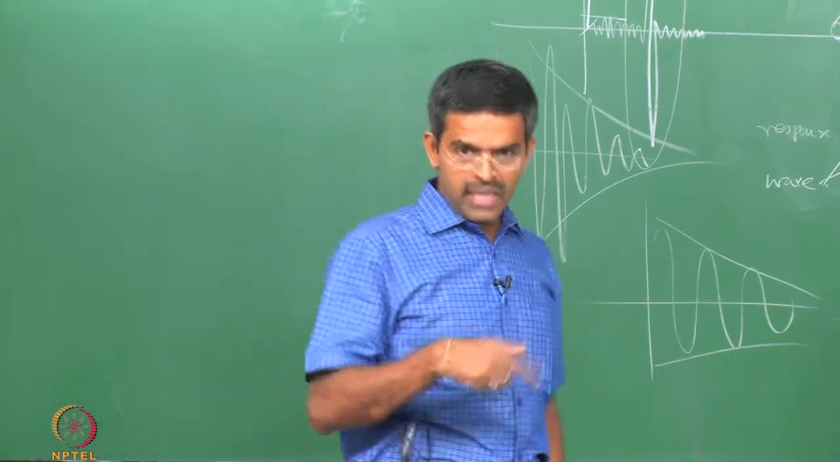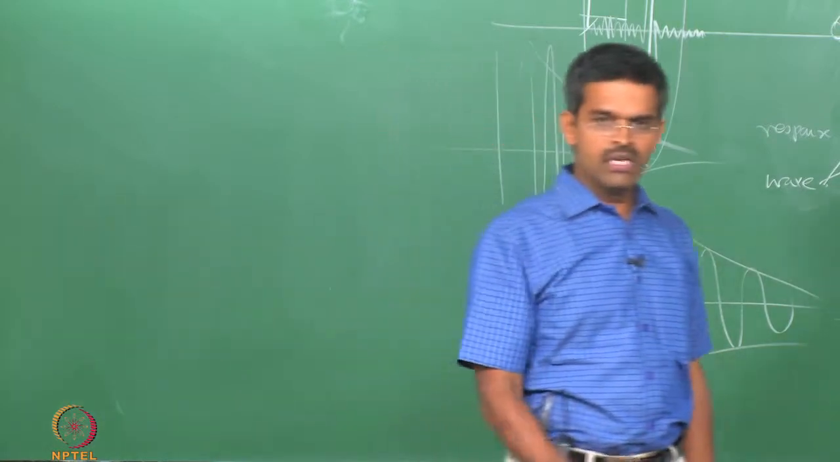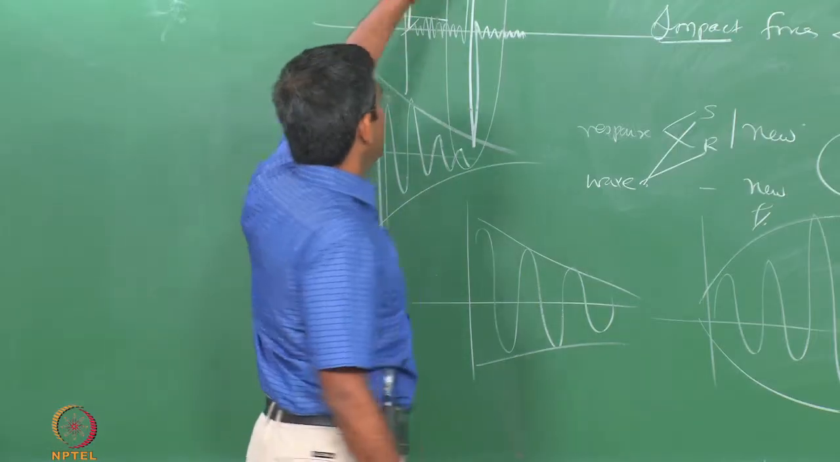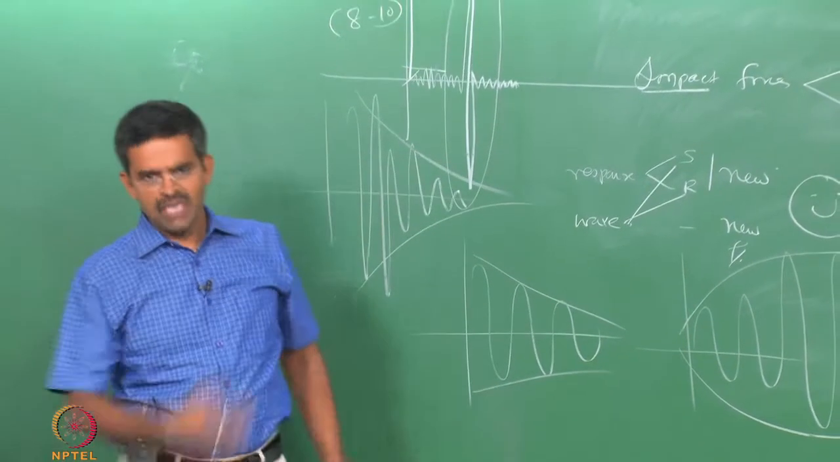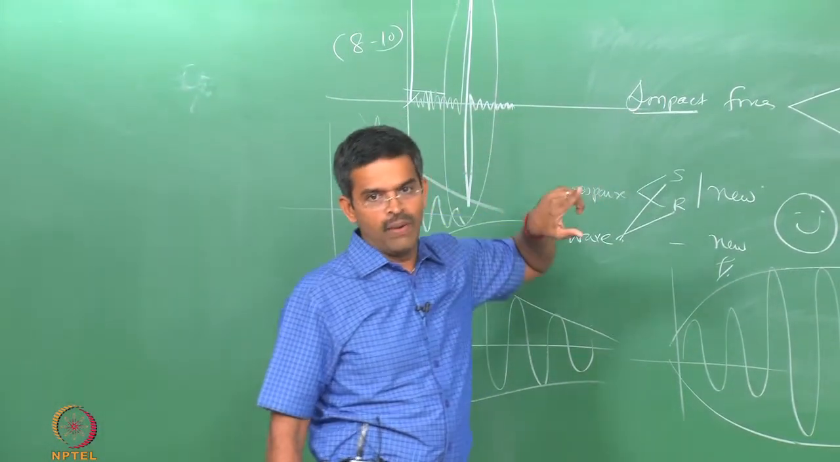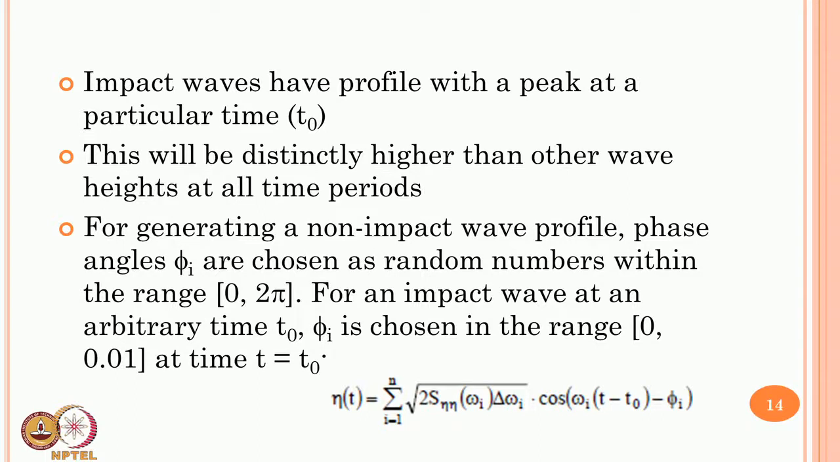So, you can generate eta of t, which will give you a different kind of wave elevation, which can be either an impact wave or a non-impact wave. For example, an impact wave should have a vertical wave front, while a non-impact wave is a conventional wave where it is spread for a longer period, like a springing wave. So, impact waves will have an instantaneous peak at a particular time t naught.